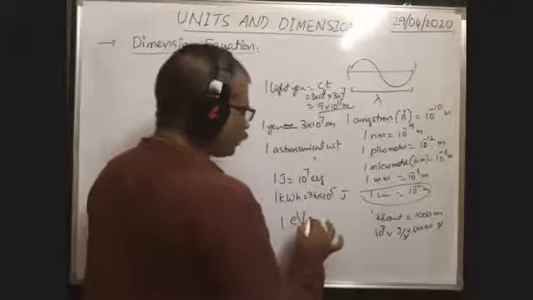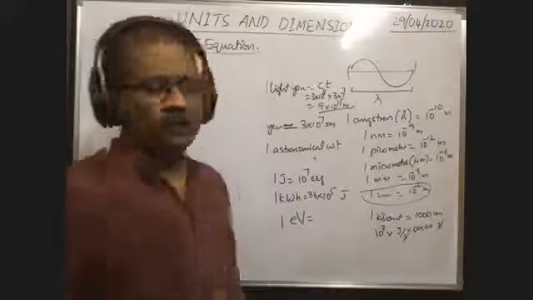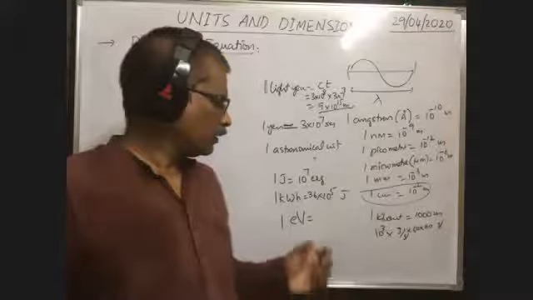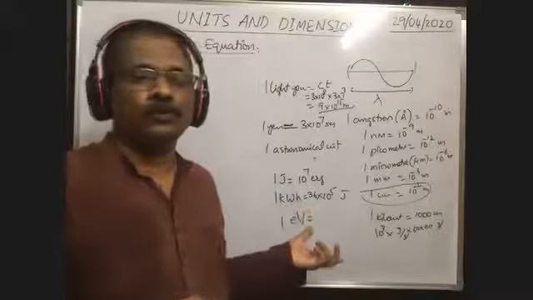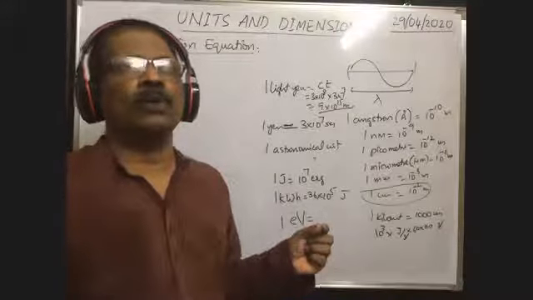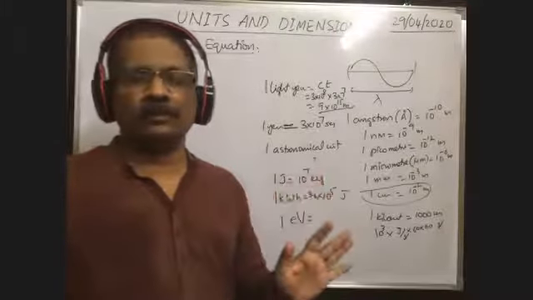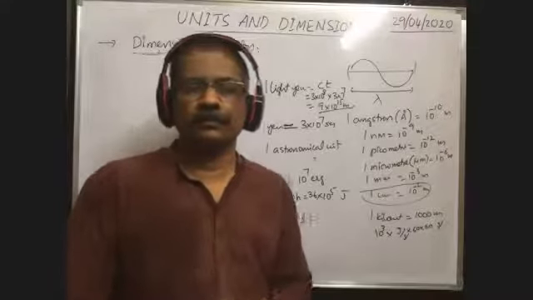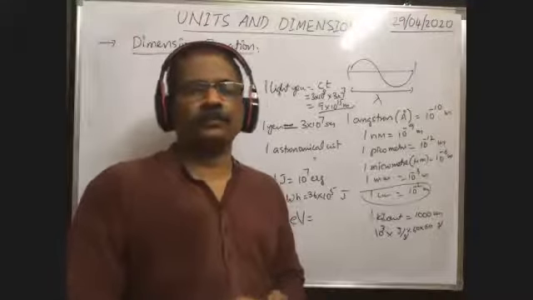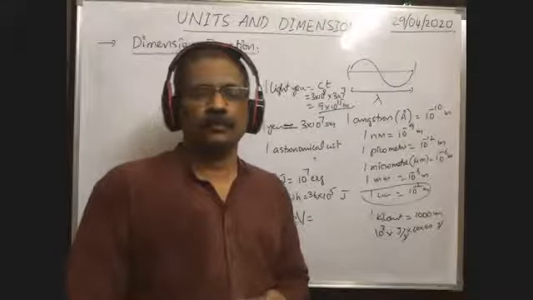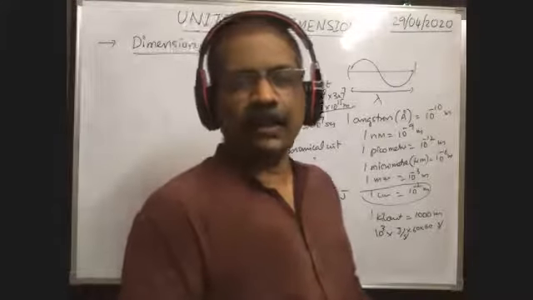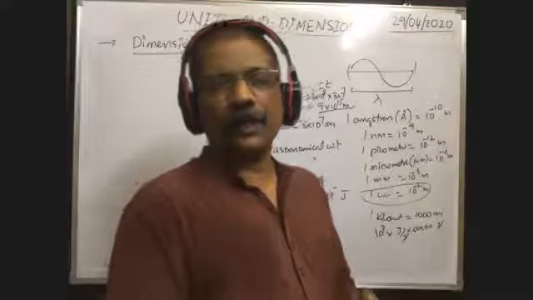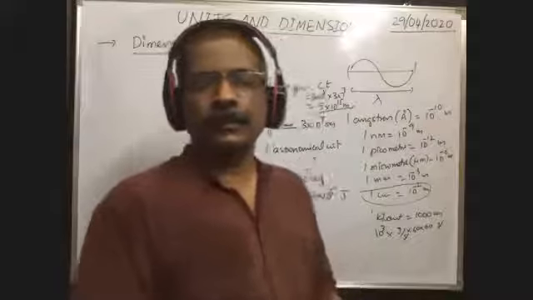1 electron volt is equal to how many joule? Of course, I will send the notes to you. 1 electron volt is equal to whatever the charge of the electron. What is the charge of the electron? Can anybody say? I will unmute all. Abhiram, you say. 0.602.